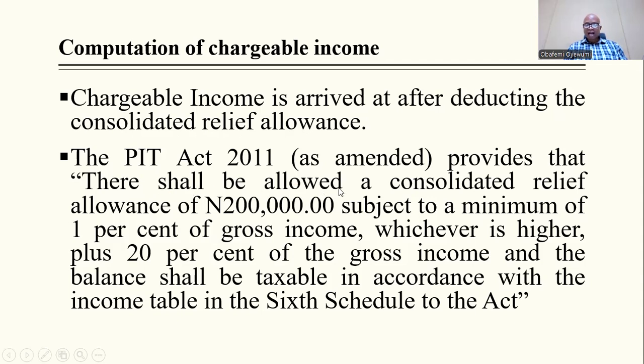There shall be allowed a consolidated relief allowance of 200,000 or a minimum of 1% of gross income, whichever is higher. So if 1% of your gross income is higher than 200,000, then that applies, otherwise it is 200,000 naira. Plus 2% of gross income, and the balance shall be taxable in accordance with the income table in the sixth schedule to the Act.